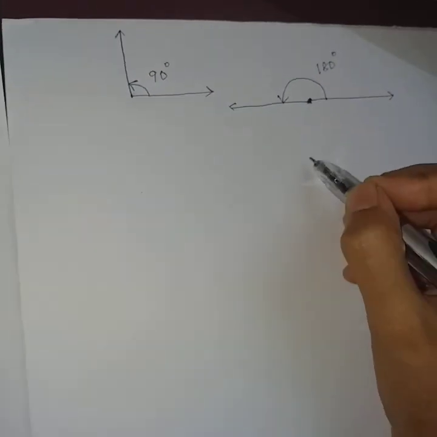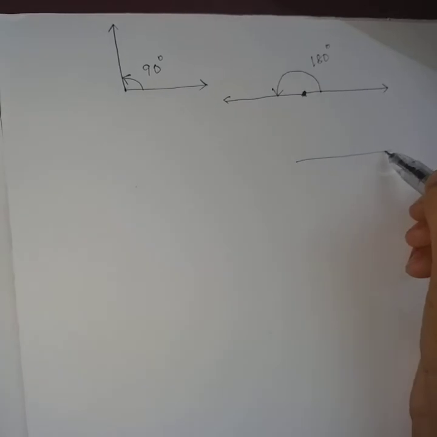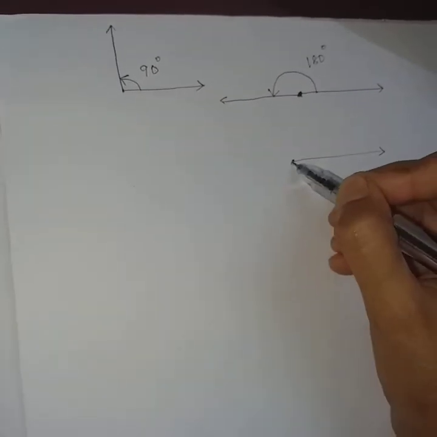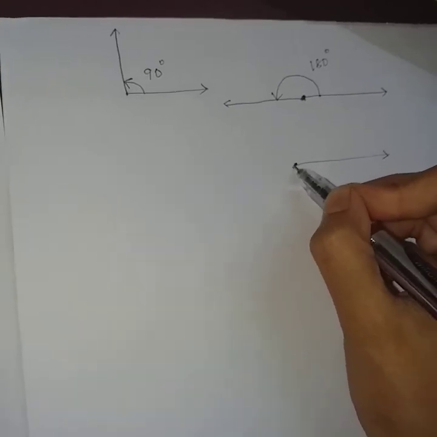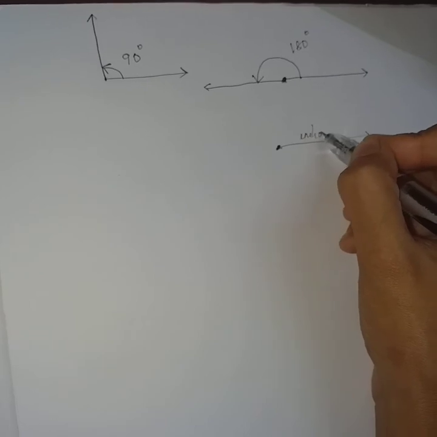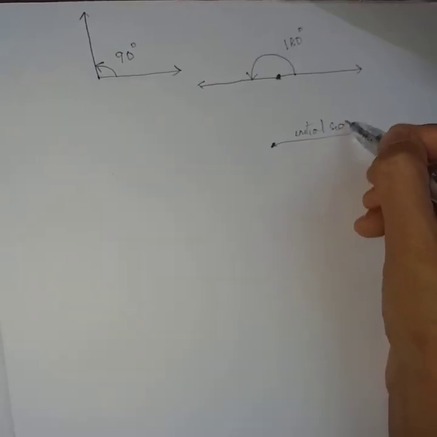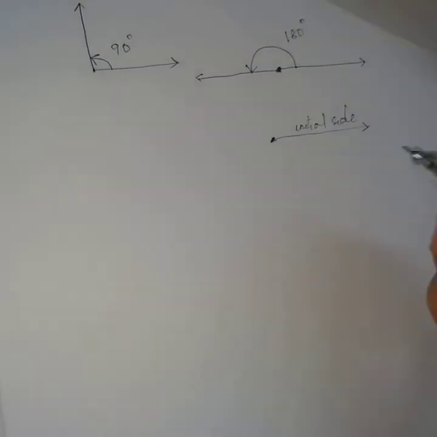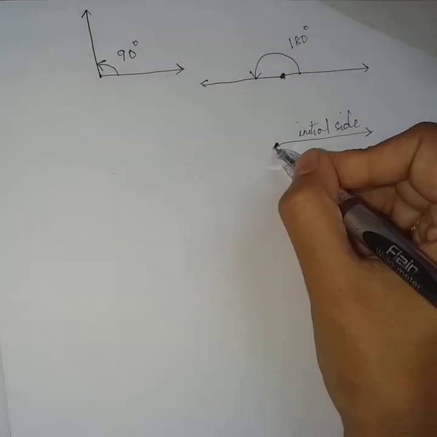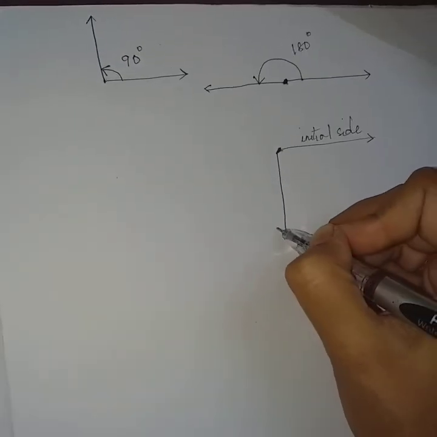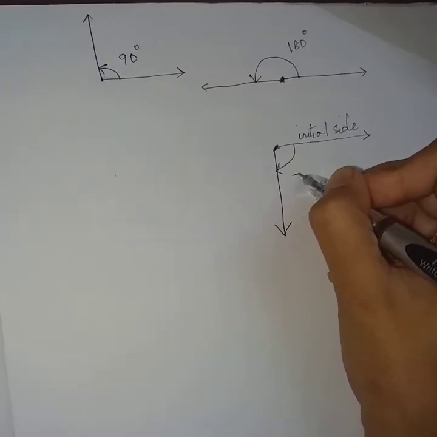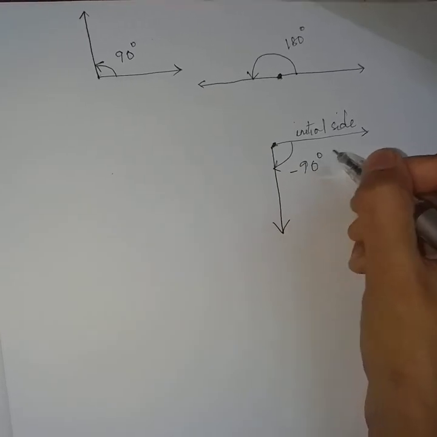Now if the angle rotates, what is the negative angle? We have discussed negative angle. If this is the initial position or initial side, and it rotates in the clockwise direction and makes an angle of 90 degree, then this angle is minus 90 degree.